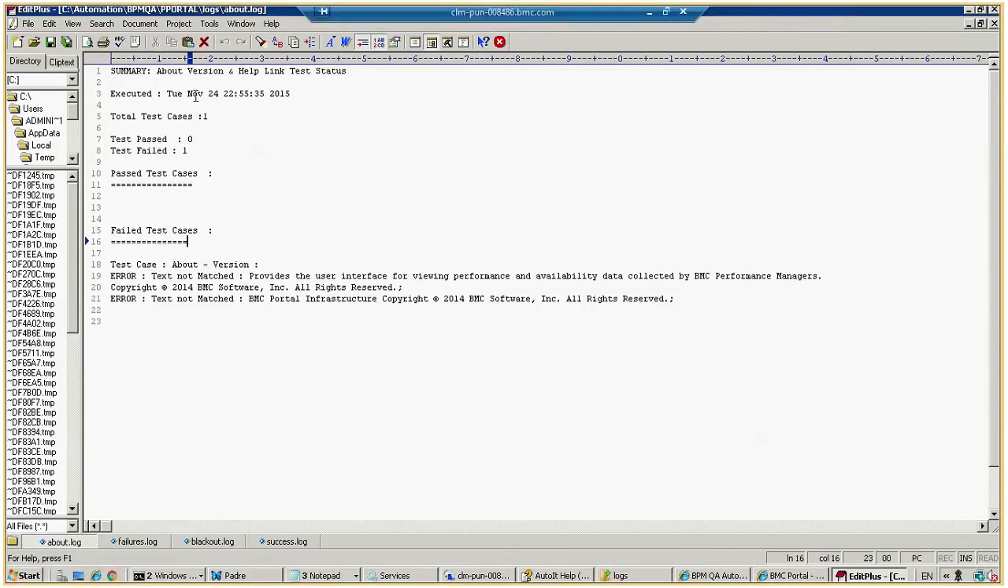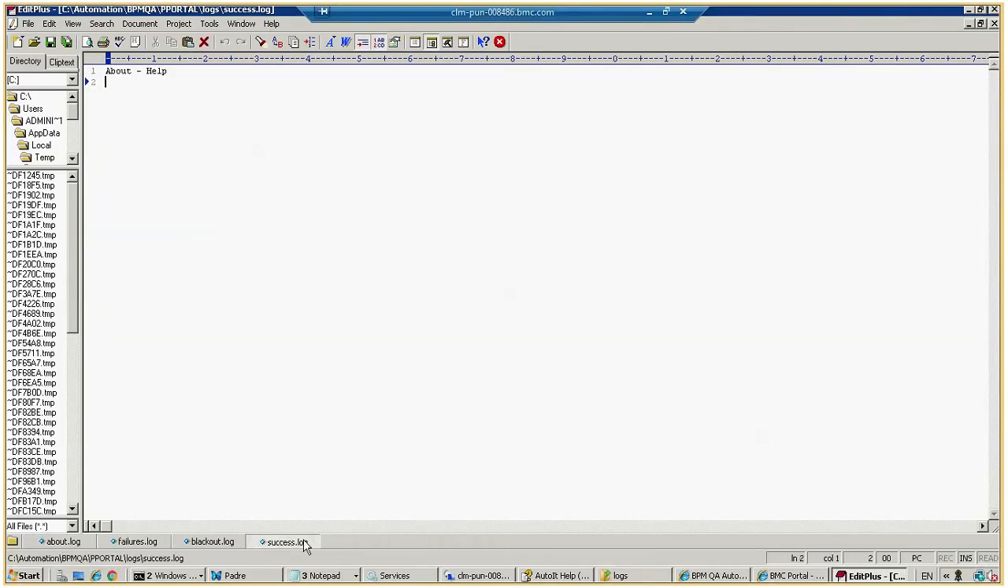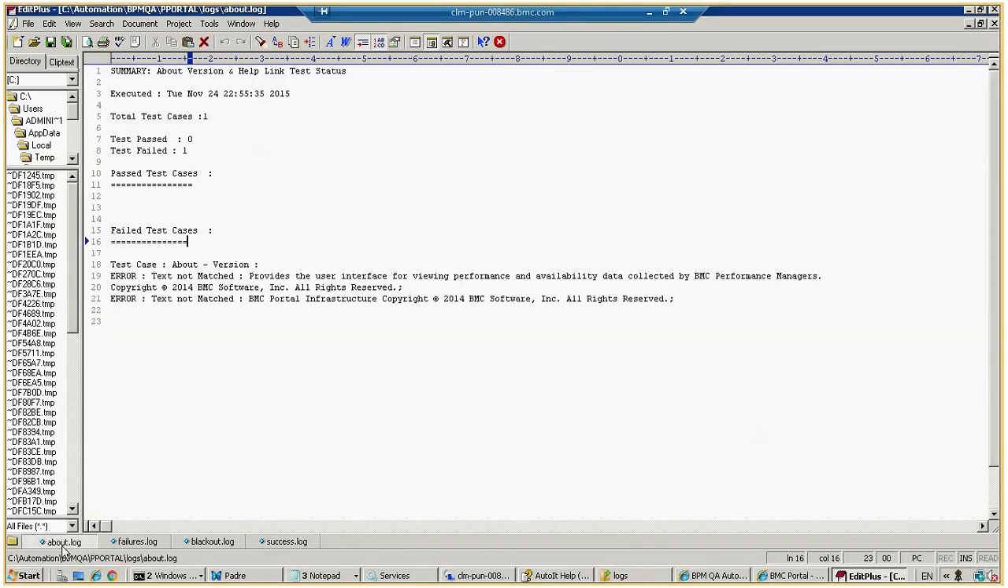And so this is a kind of logging mechanism. We have a failure log as well as the success log, along with the log which is pertaining to the Perl script which we are running. So we ran the about Perl script, that's why the about log is generated.